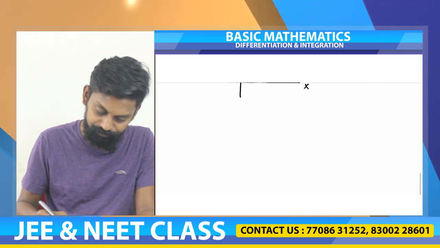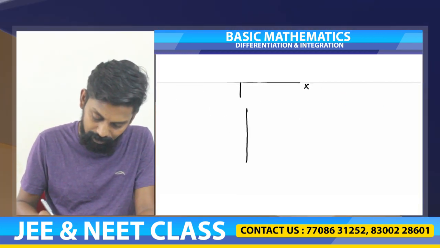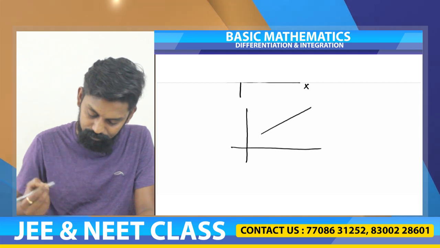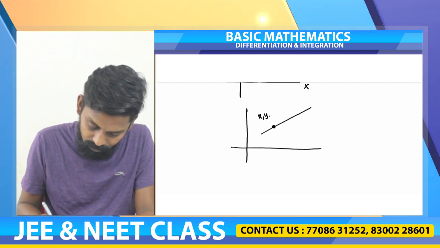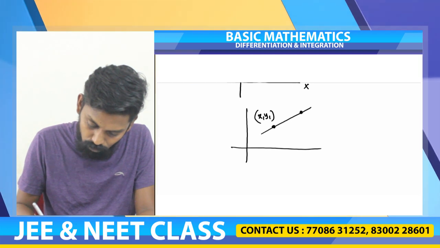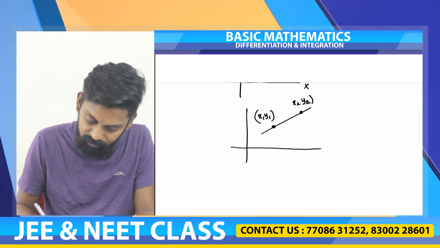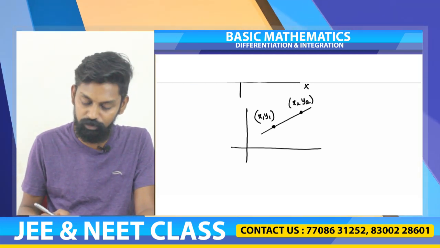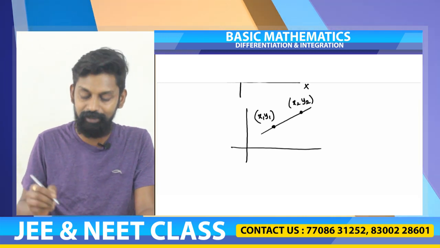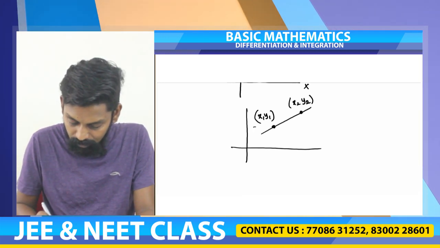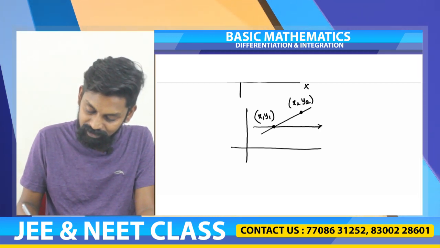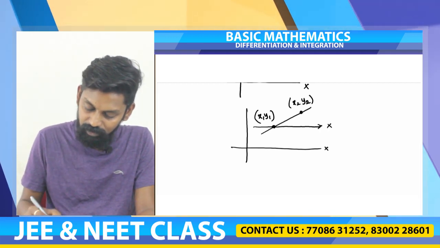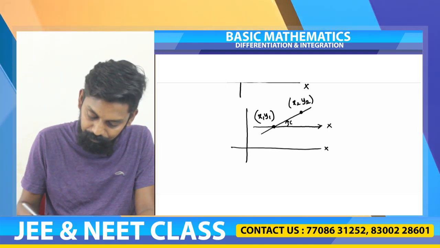Now for example, we have this straight line. There are 2 points, x1 comma y1 and x2 comma y2, as part of this straight line. Now we want to find out the slope. Now we know I have to find out tan theta. So here if I make a straight line which is parallel to the x axis, now I know this is the angle theta.